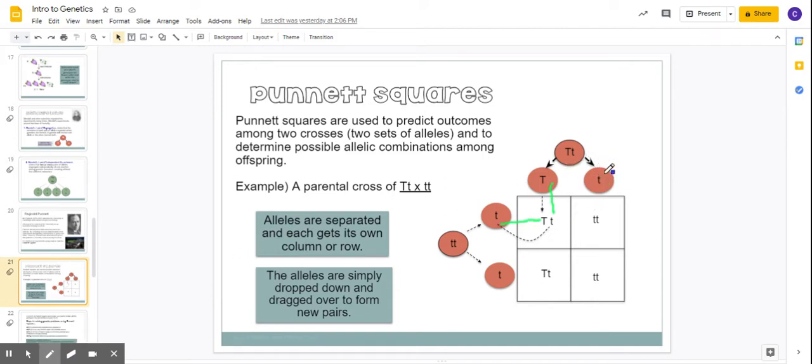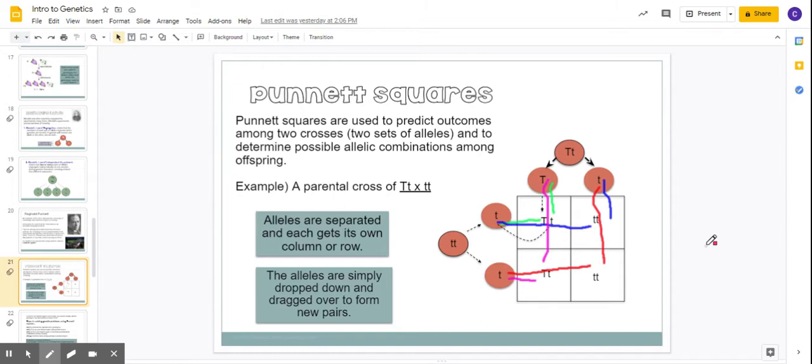Then over here, we have a little t. It's going to come in this box. And now I have to look over here and join them up. And that little t is going to go in that box. Next box, I have a big T. It's going to come down here. And this little t is going to come right here. Big T, little t. Then our last box, we've got a little t that can come down here and a little t that can come over here.